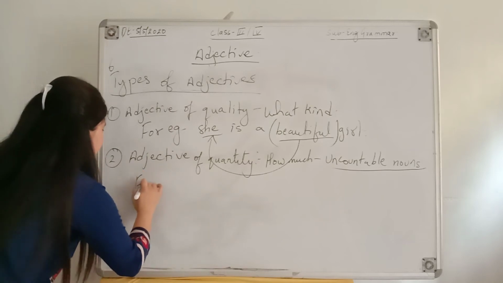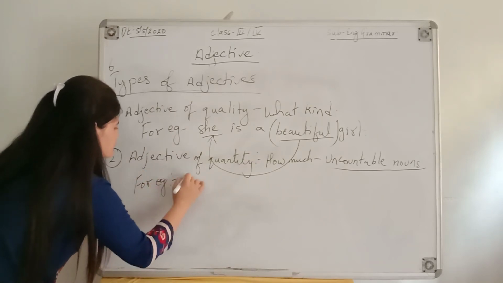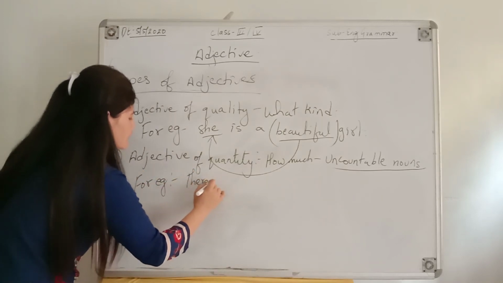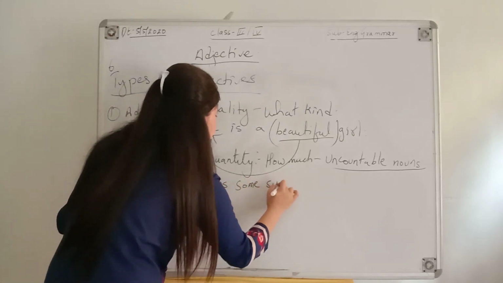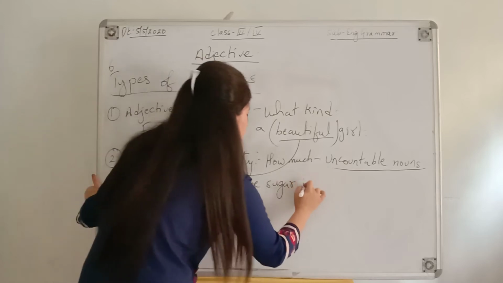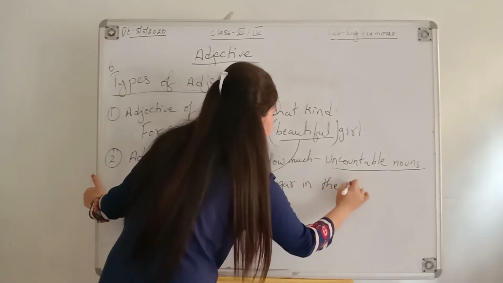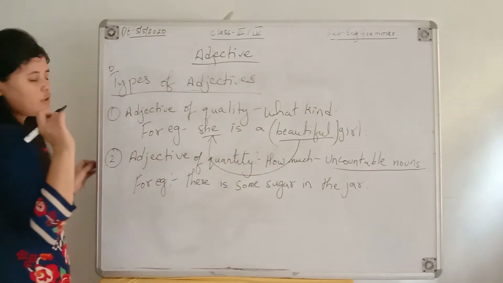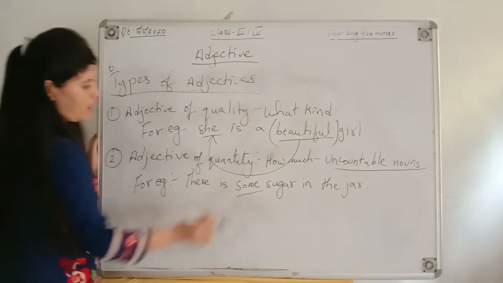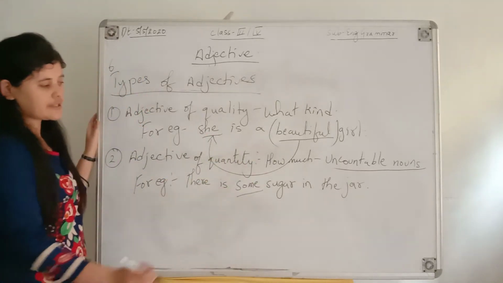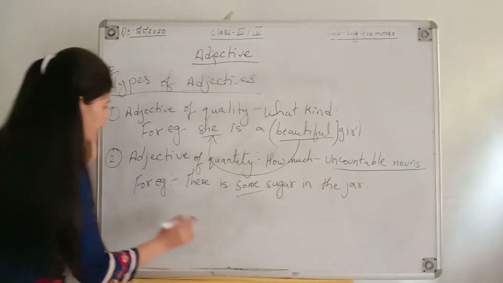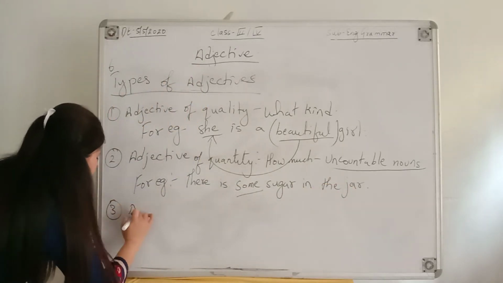For example, there is some sugar in the jar. So by the use of this some, we can know how much of sugar is there in the jar.